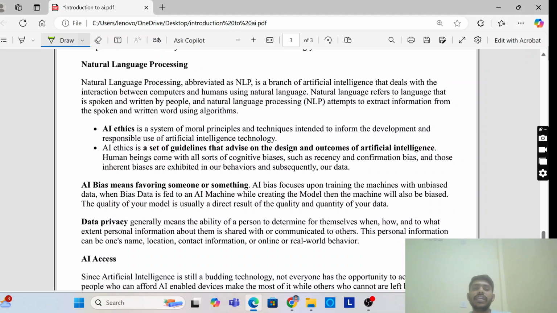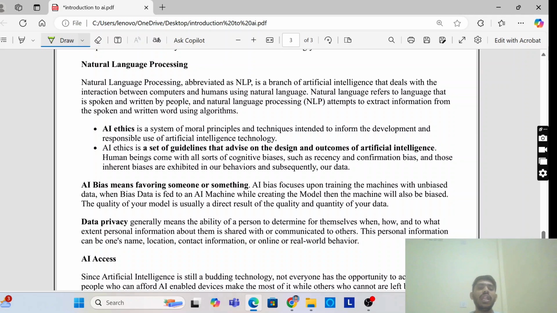So who will take care of this? That is NLP technology, the NLP domain. It is a branch of AI that deals with the interaction between human beings and the computer. We are using different digital and virtual assistants: Alexa, Google Assistant, Siri, Cortana. Different assistants are there to help you take your data, take your voice, and convert it into something the computer understands.